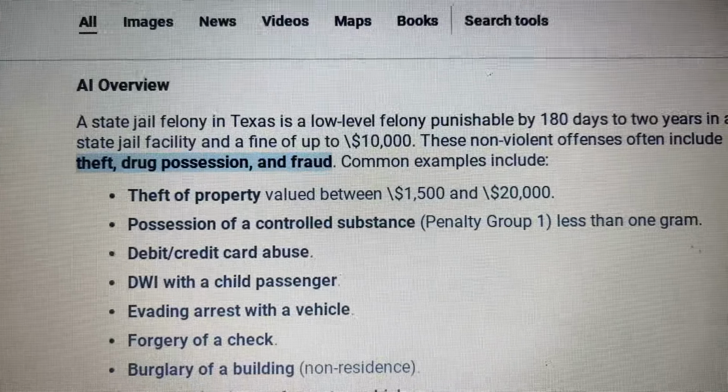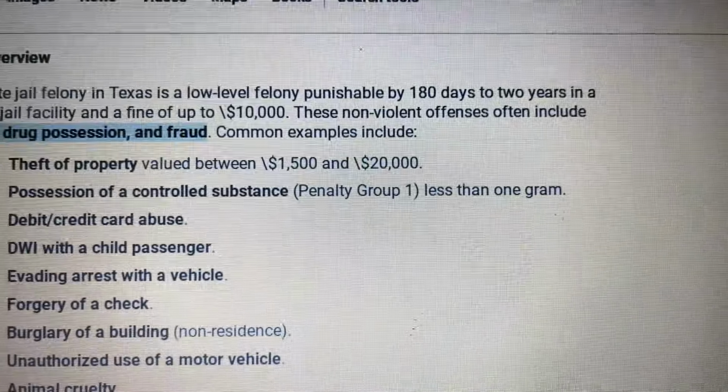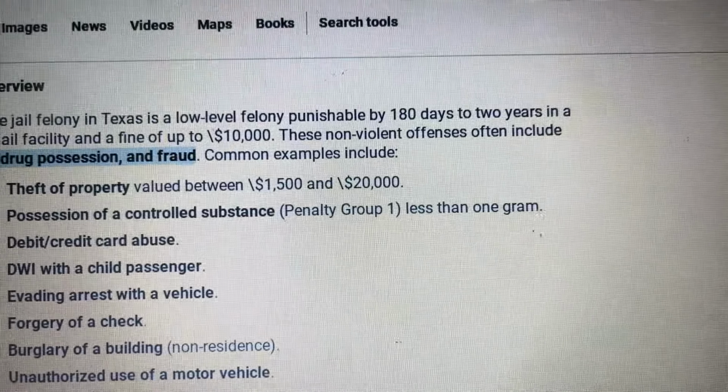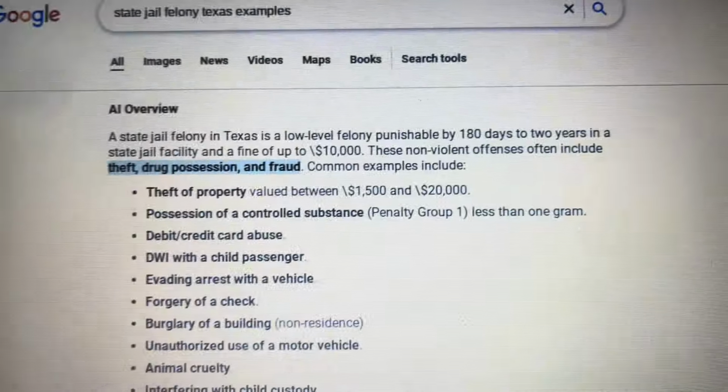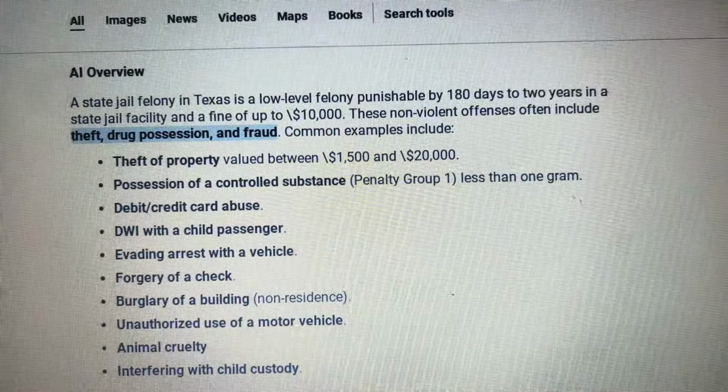Next up is state jail felony. A state jail felony in Texas is a low-level felony, punishable by a minimum of 180 days to 2 years in a state jail facility, and a fine up to $10,000. Dang, that's way more expensive.